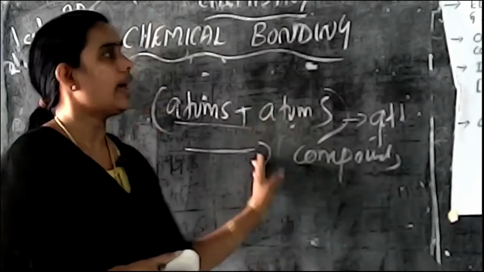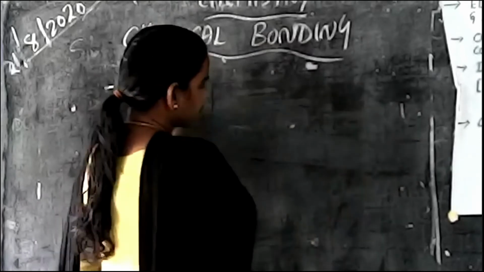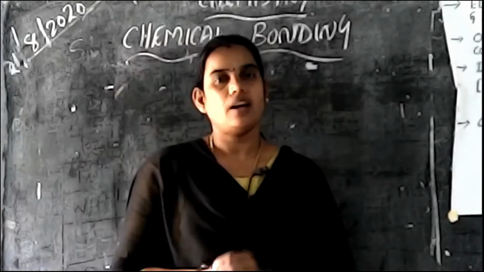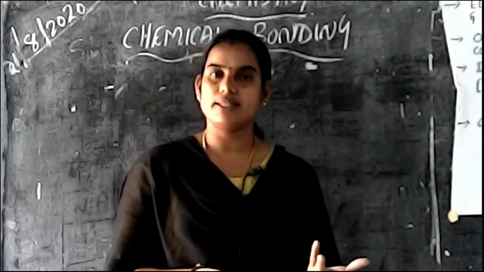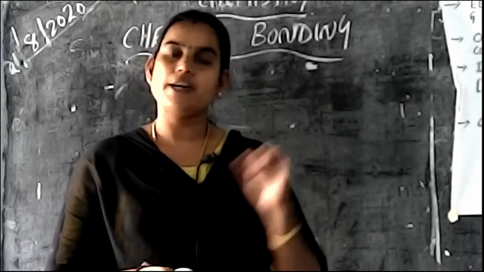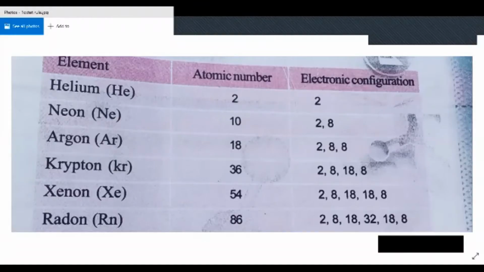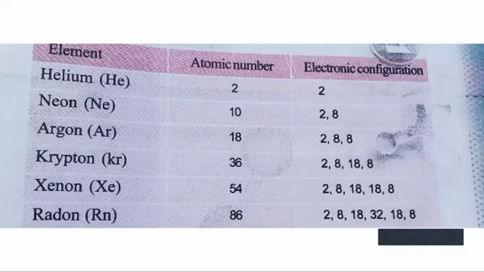Here our first topic is electron configuration and stability. You might have seen the picture of the periodic table, isn't it? Have you noticed the last group in the periodic table, which fully consists of noble gases? Did you notice the stability of noble gases? Now look at this picture. This table consists of fully noble gases, the 18th group elements: helium, neon, argon, krypton, xenon, radon. All these elements are noble gases.